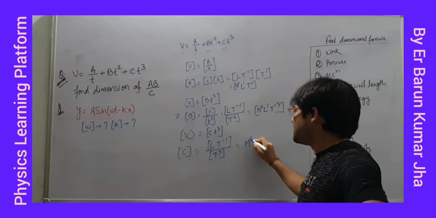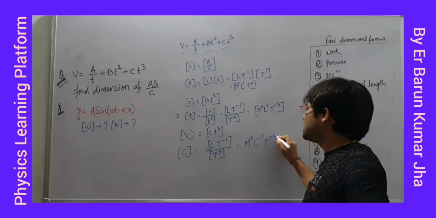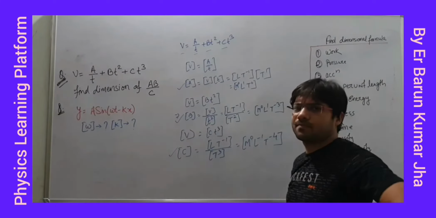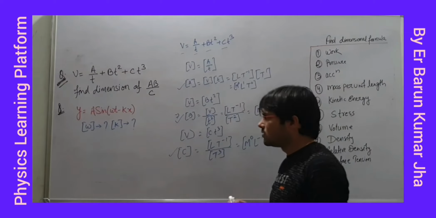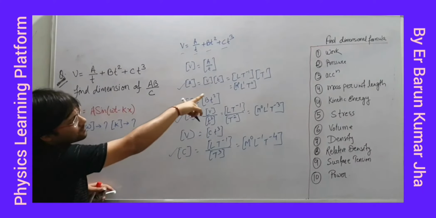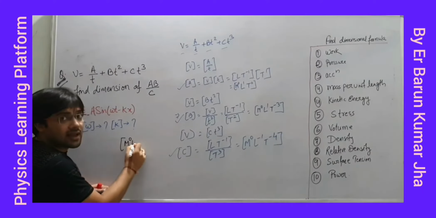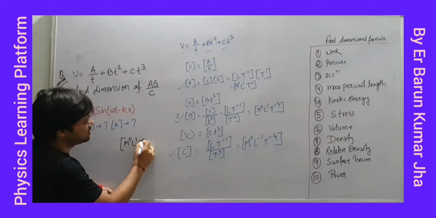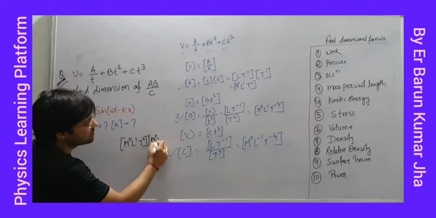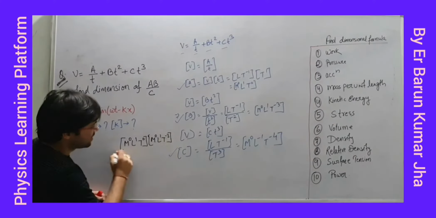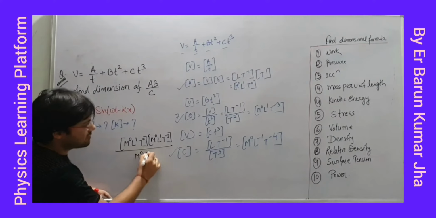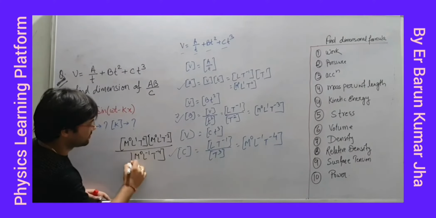This is how much? M0, L minus 1 and T minus 4. So this is C, this is B, this is A. Now you have to find the dimension of AB upon C. So the dimension of A is how much? See, M0, L1, T0. The dimension of B is how much? This one. This is M0, L1, T minus 3, upon the dimension of C, which is how much? M0, L minus 1, T minus 4.